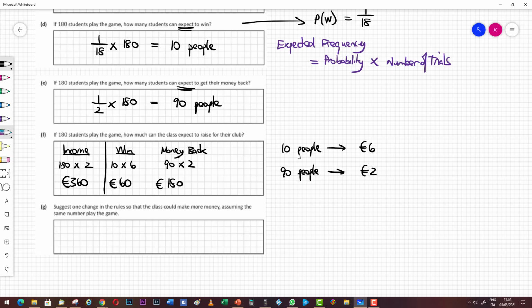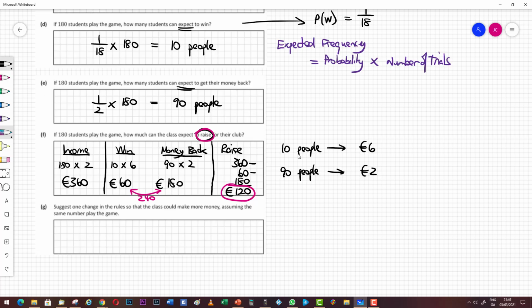So our income is 360, but then we have to give 60 to the winners and 180 to the people who got an even number and get their money back. So how much will they raise? Well, they will raise the 360 minus the 60 minus the 180. 360 minus 60 is 300, minus 180 is €120. And that's how much we'd expect them to raise. They'd pay out 240, these two amounts, and they would take in 360, giving them a profit of 120.